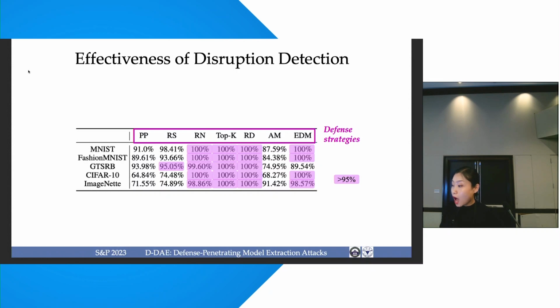Okay, we evaluate the effectiveness of our disruption detection module, and we can see that our meta classifiers can reach very high prediction accuracy of the disruption detection.